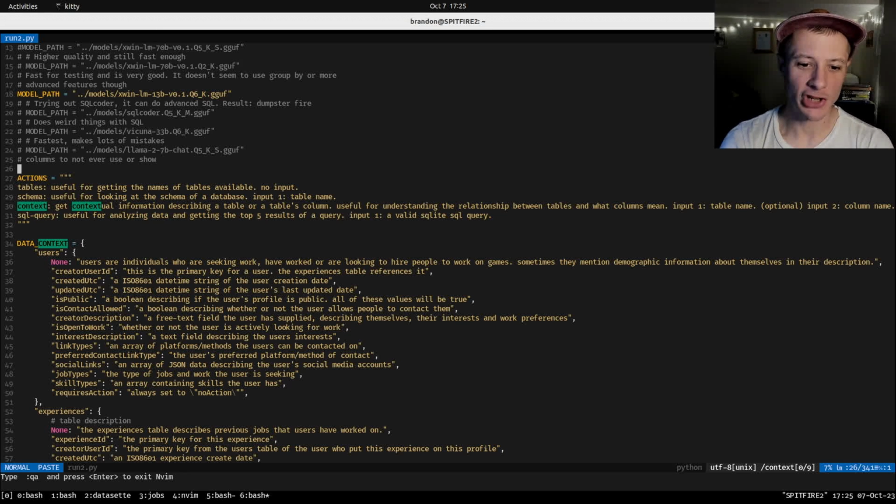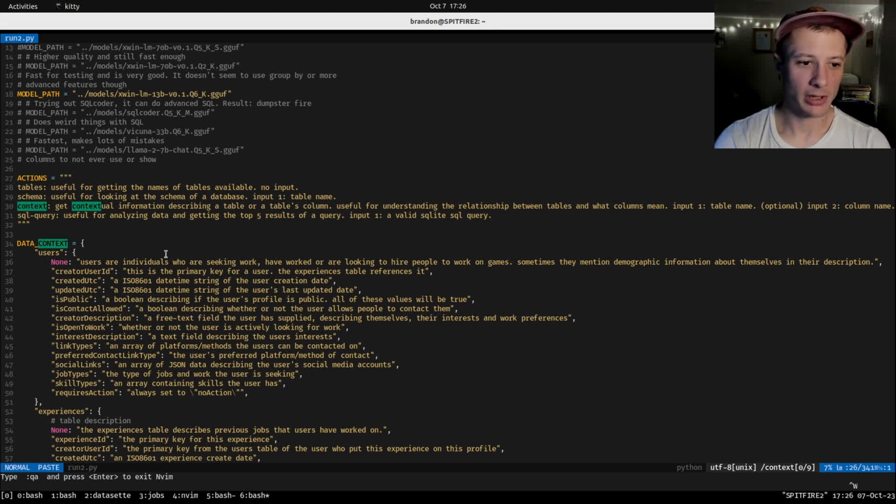It's been a few days, but I've changed my script up a little bit. I have added a new action here called context, and this will give information about the table and allow the LLM to have some hints about what to do or what kinds of things will or won't work. One of the problems I noticed is it would try to infer things from the column names, and it would also try to guess about relationships between tables. So I'm hoping that when the model formulates a thought, a plan of action, it'll then go to the context to get more help and see how to do certain things.